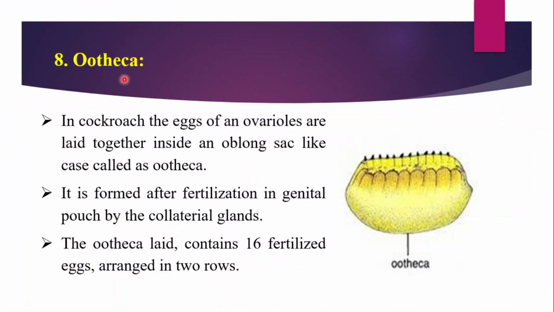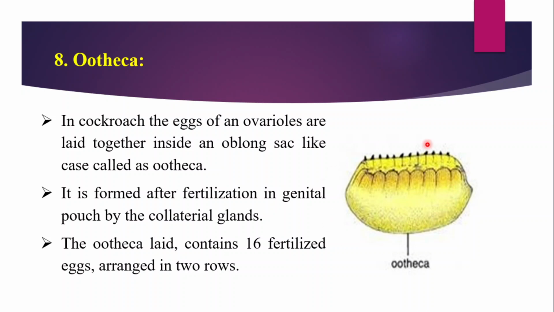Now, the last structure in the female reproductive system of cockroach is the ootheca. See here the round globular structure which is called the ootheca. In cockroach, the eggs of the ovarioles are laid together inside an oblong sac-like case called the ootheca. When the female cockroach lays the mature eggs, these eggs are stored in this ootheca.